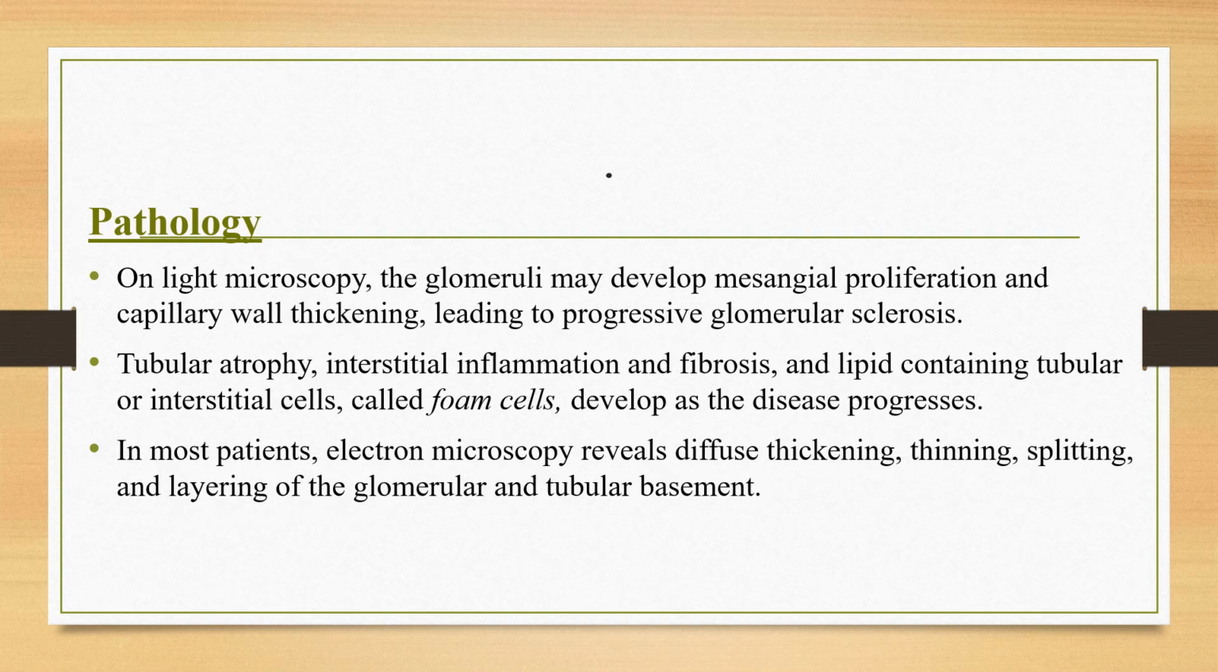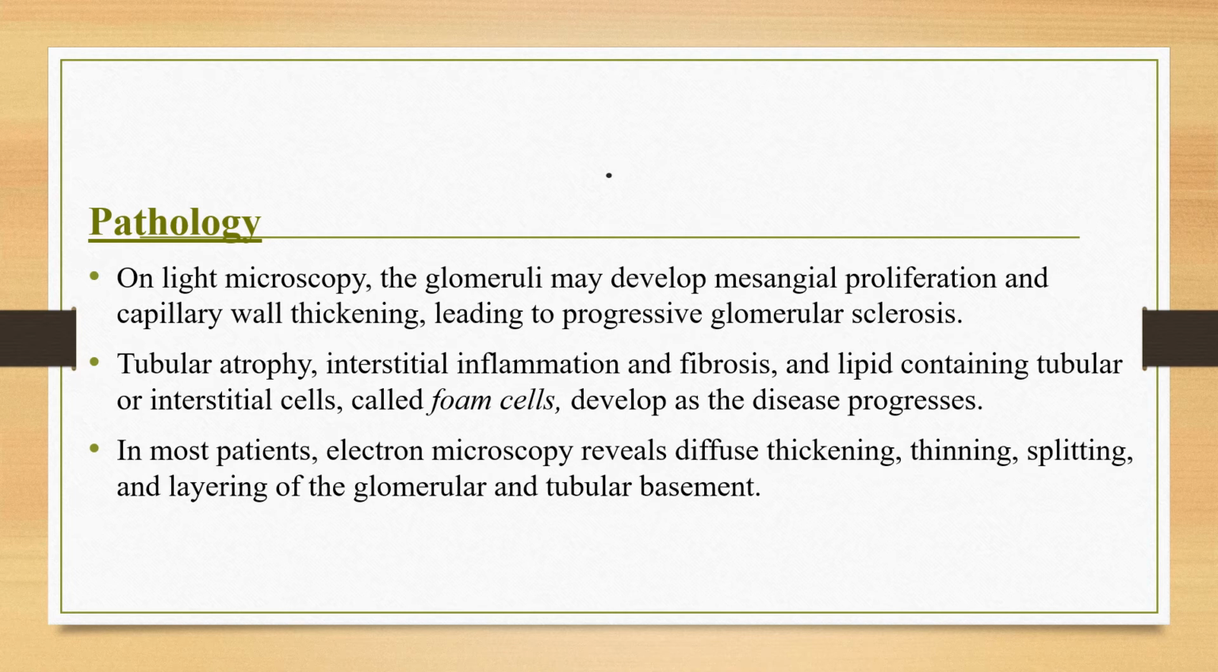When we came to the pathology, kidney biopsy specimen during the first decades of life will show only a few changes on light microscope. Later, the glomerulus may develop mesangial proliferation and capillary wall thickening, leading to progressive glomerular sclerosis. Tubular atrophy, interstitial inflammation, fibrosis, and lipid containing tubular or interstitial cells called foam cells develop as the disease progresses.